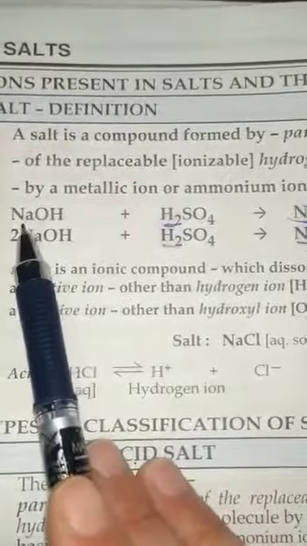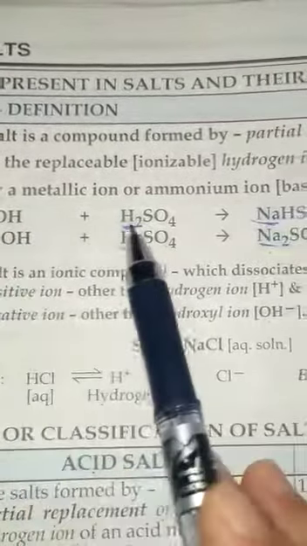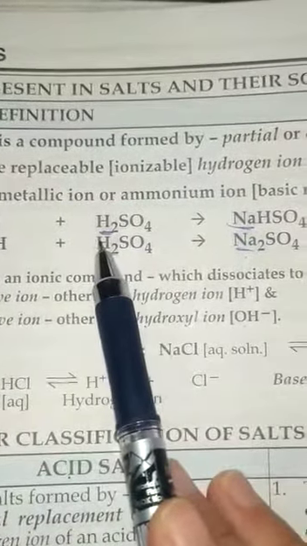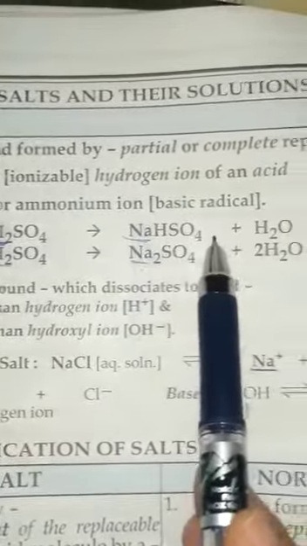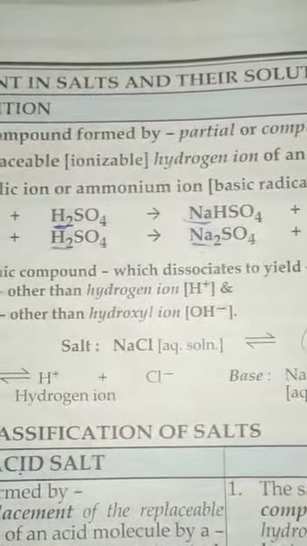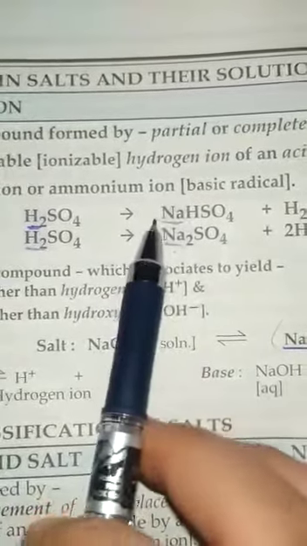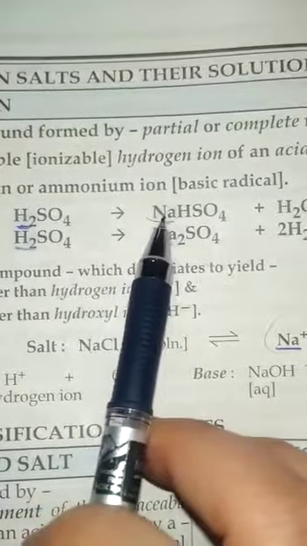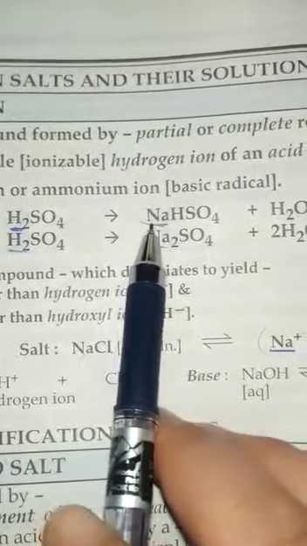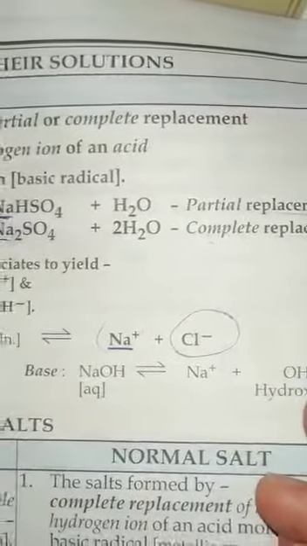Like this example is given, when NaOH reacts with H2SO4, it gives rise to NaHSO4 plus H2O. So here you can see two radicals of hydrogen and here only one. It means only one hydrogen radical is replaced by the basic radical sodium. So this is the partial replacement.